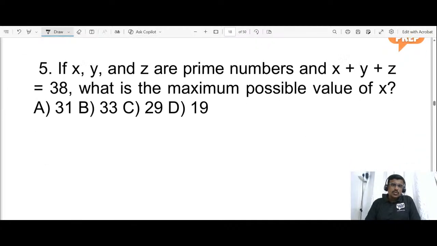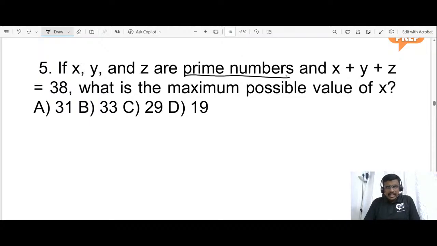If x, y, and z are prime numbers, and x plus y plus z is equal to 38, what is the maximum possible value of x? So given the result of these three prime numbers while summing up, we are getting an even number. So one number must be an even number. So fix it as 2. So please think about the other two numbers and find which is the maximum.